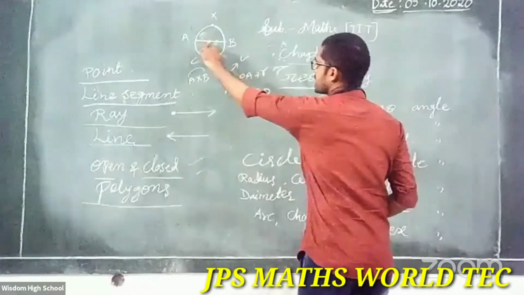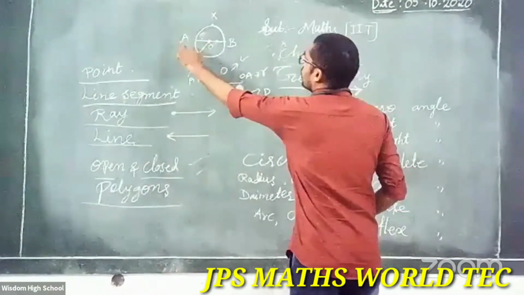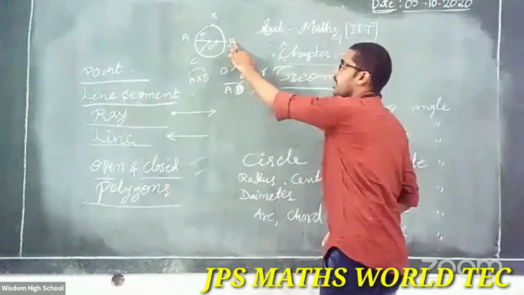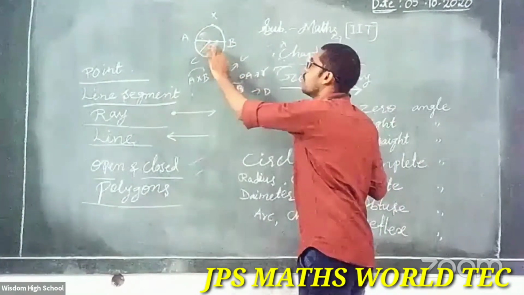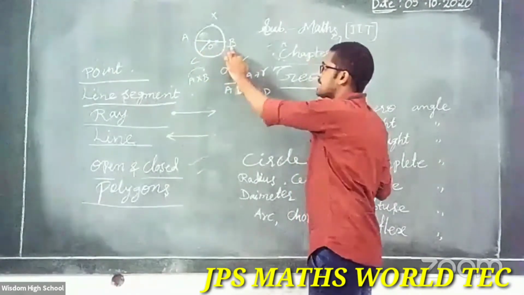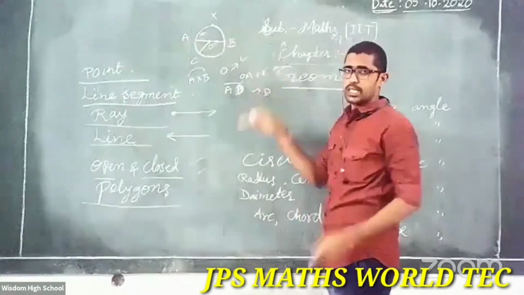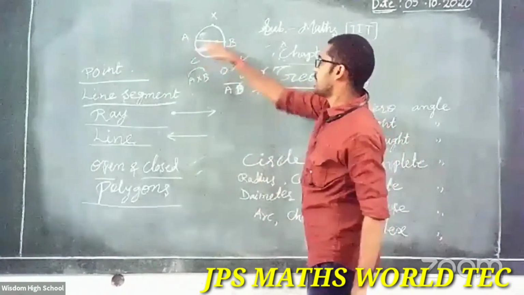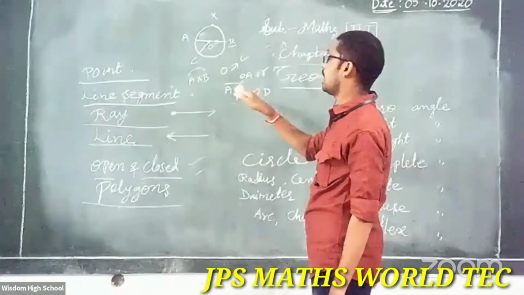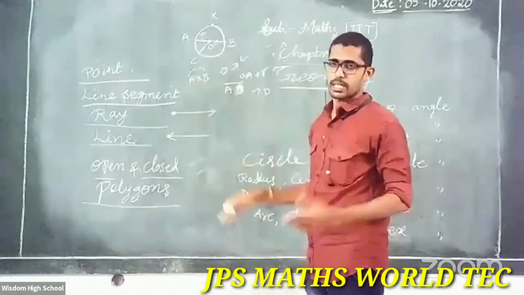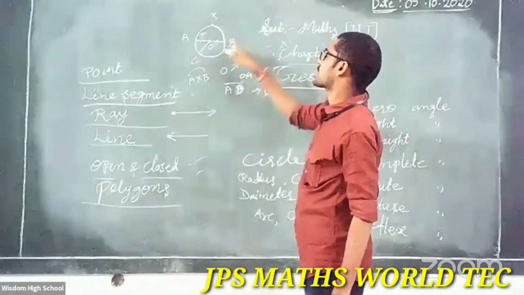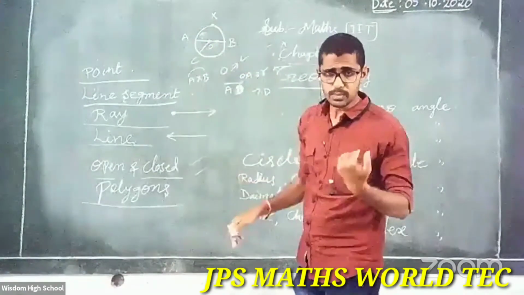So here O is the center. OA is a radius and OB is also a radius. AB is the diameter. And after that, OC is a chord. And AXB, what is this? Arc.